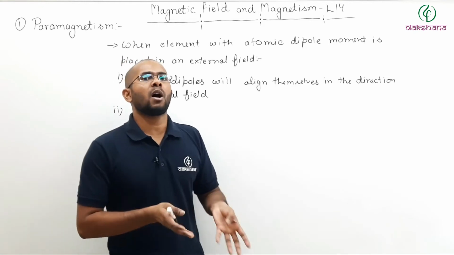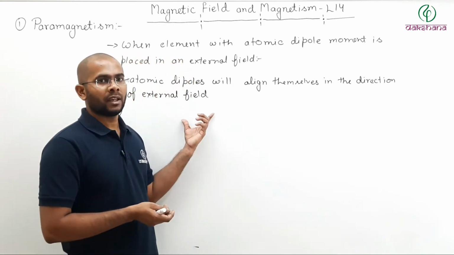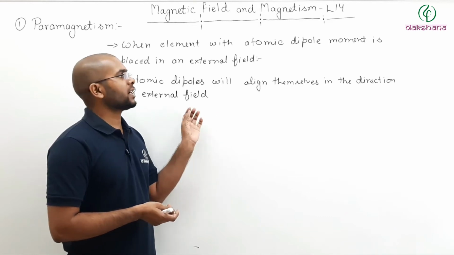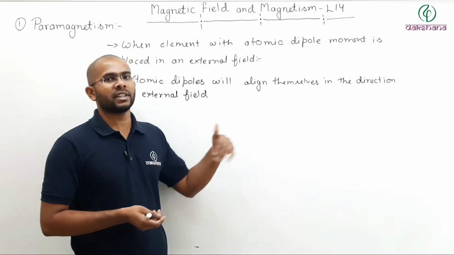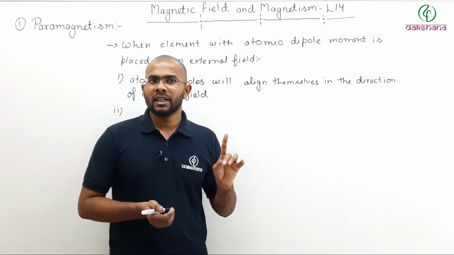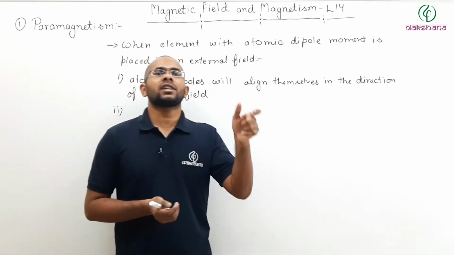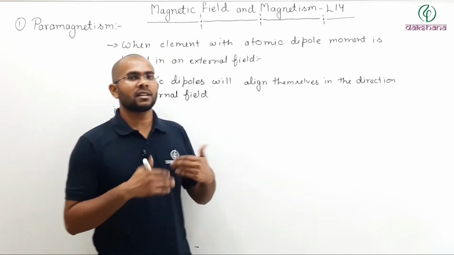The system opposes the change. For example, what is happening here? You are trying to align the atomic dipoles in the direction of the external field. So this external field is trying to change the internal structure of your system. What is the system? The sample.